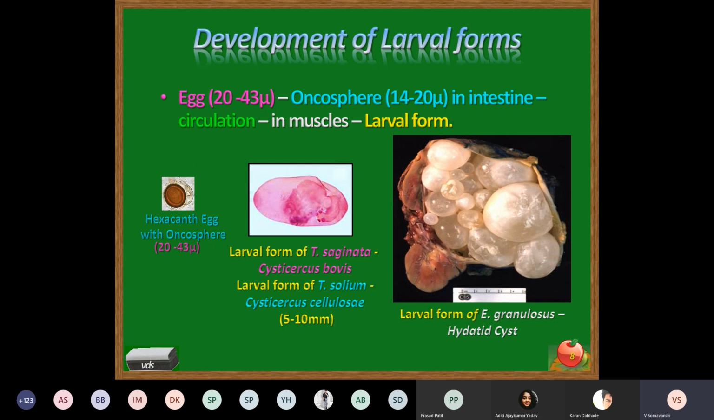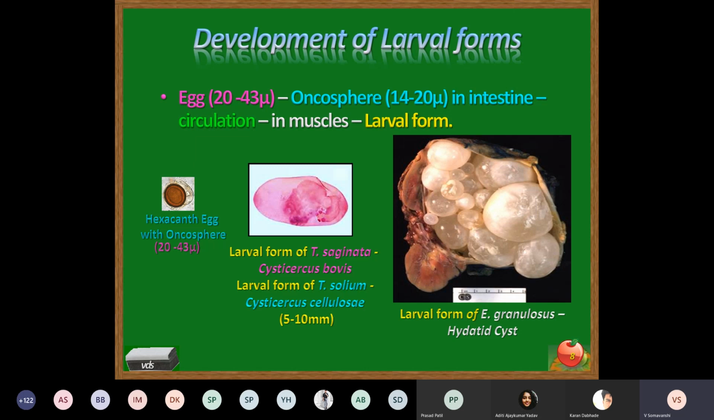The size of the oncosphere, as I've told you, is either 10 to 12 micron or 14 to 20 micron. But definitely it is measured in microns. After infection by ingestion, the eggs which are consumed release the inner oncosphere in the intestine. It penetrates the intestinal wall, is carried through the portal circulation into the general circulation, and then it settles into different internal organs, where it gives rise to the larval form.